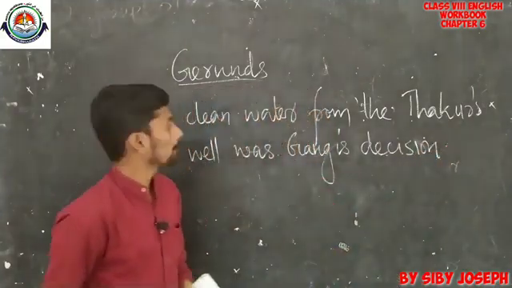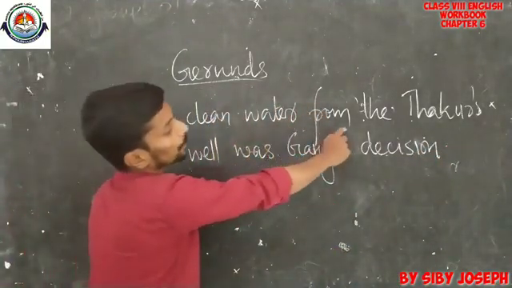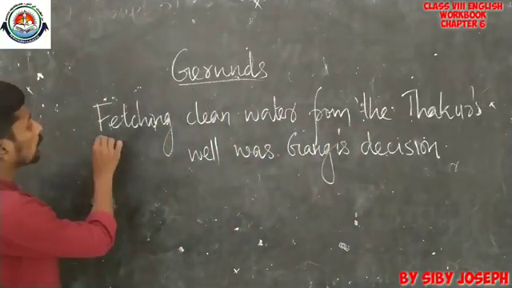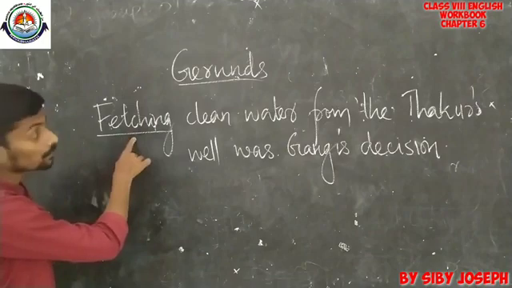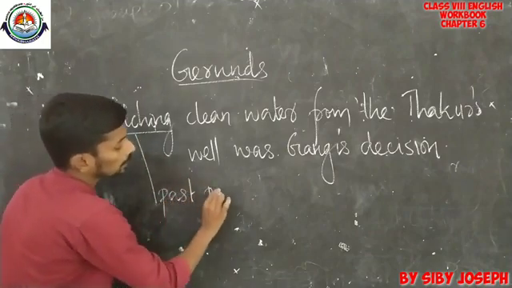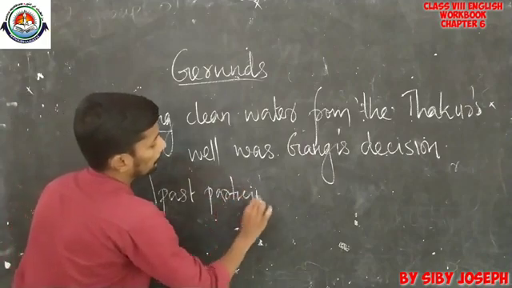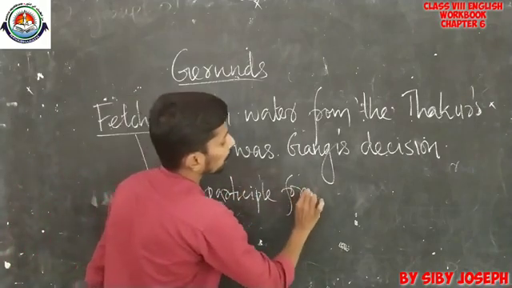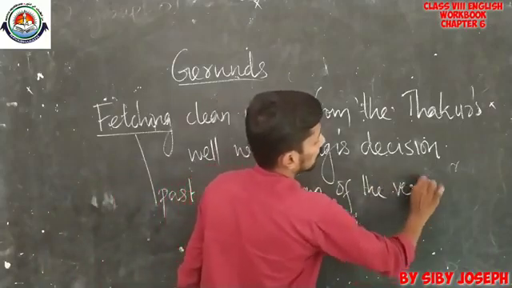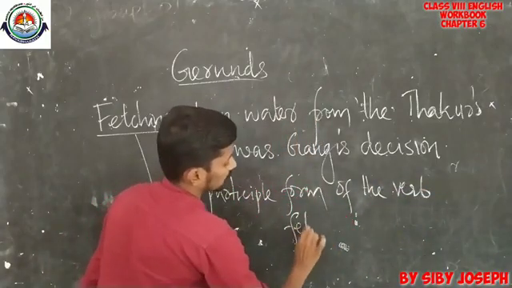Look at this example. Fetching clean water from Thakur's well was Gangi's decision. Look at this word, fetching. Fetching is actually the present participle form of the verb fetch.